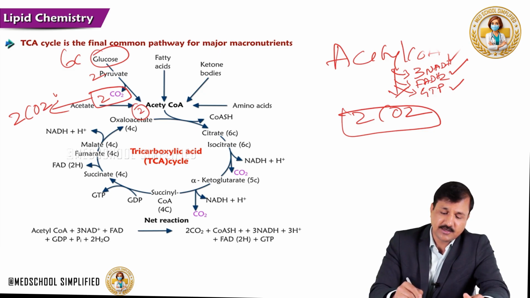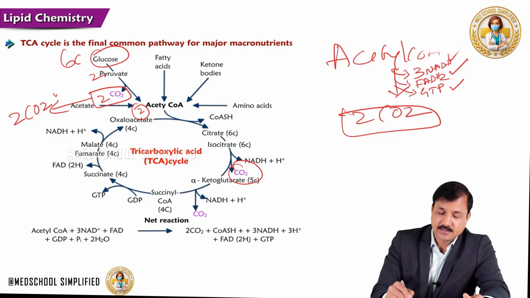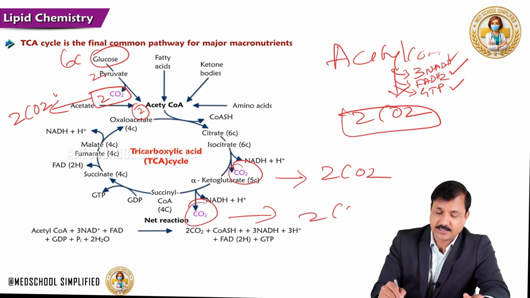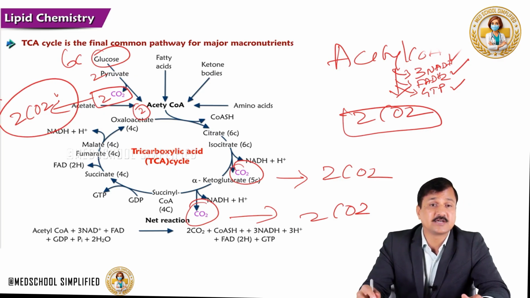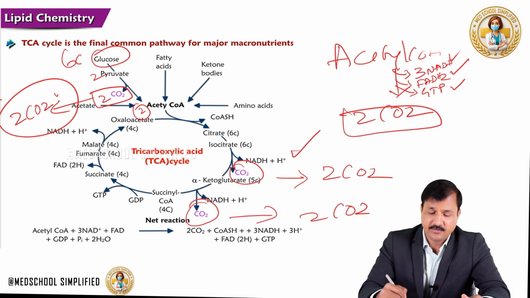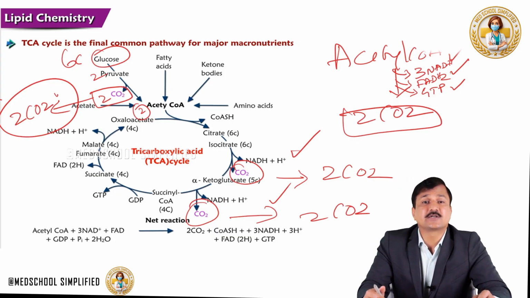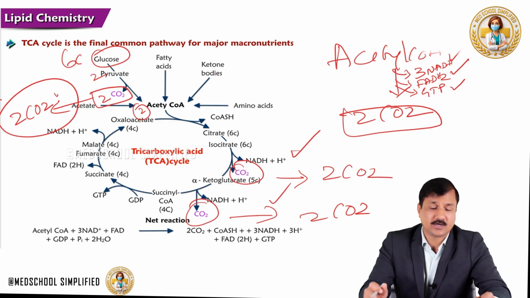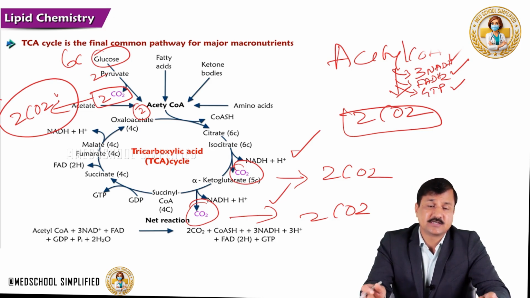Now these 2 acetyl-CoAs undergo the TCA cycle 2 times, so you are going to get 2 carbon dioxide plus 2 carbon dioxide, 4 carbon dioxide. In total we have 6 carbon dioxide released: 2 from the pyruvate dehydrogenase complex and 4 from the TCA cycle. So overall, the TCA cycle is a complete oxidation of acetyl-CoA into carbon dioxide while giving energy in the form of NADH, FADH2 and GTP.